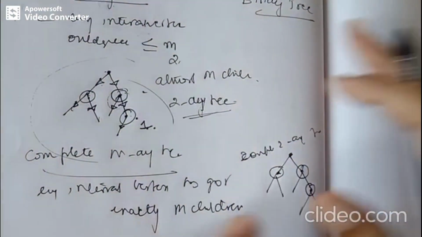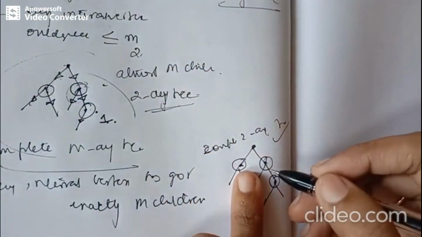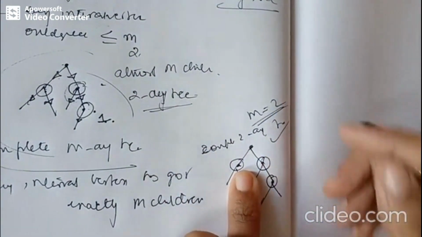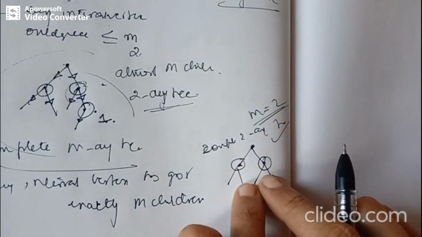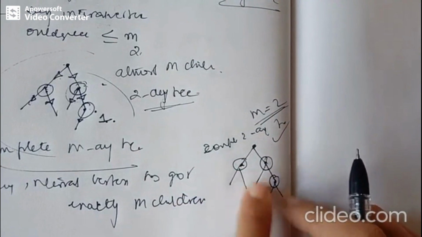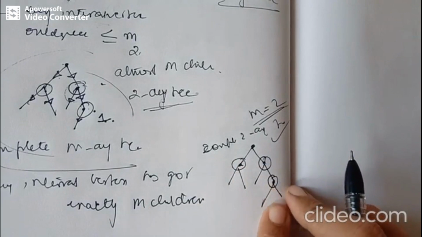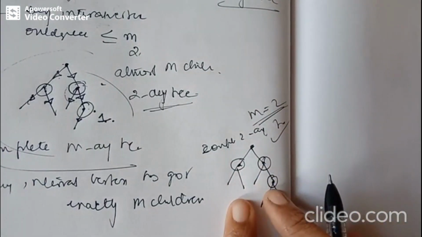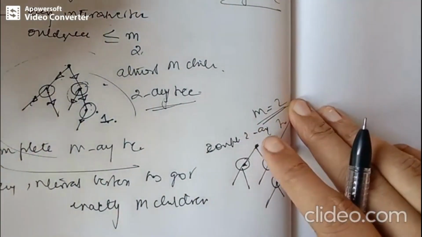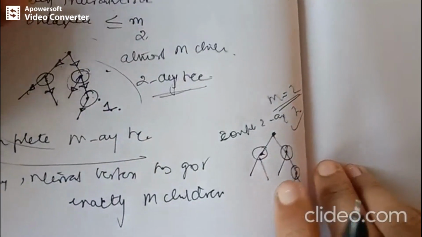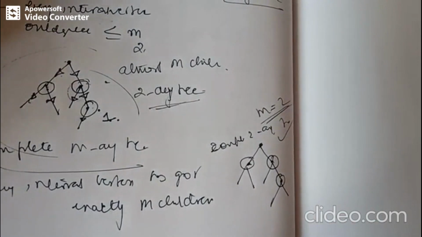The next we'll talk about a binary tree. So what exactly is a binary tree? A binary tree is an m-array tree for which m is equal to 2. That means exactly 2 children must be there for every internal vertex. So this is a complete 2-array tree, plus it is a binary tree. So what can we say about a complete binary tree? A complete m-array tree for which m is equal to 2 is called a complete binary tree.